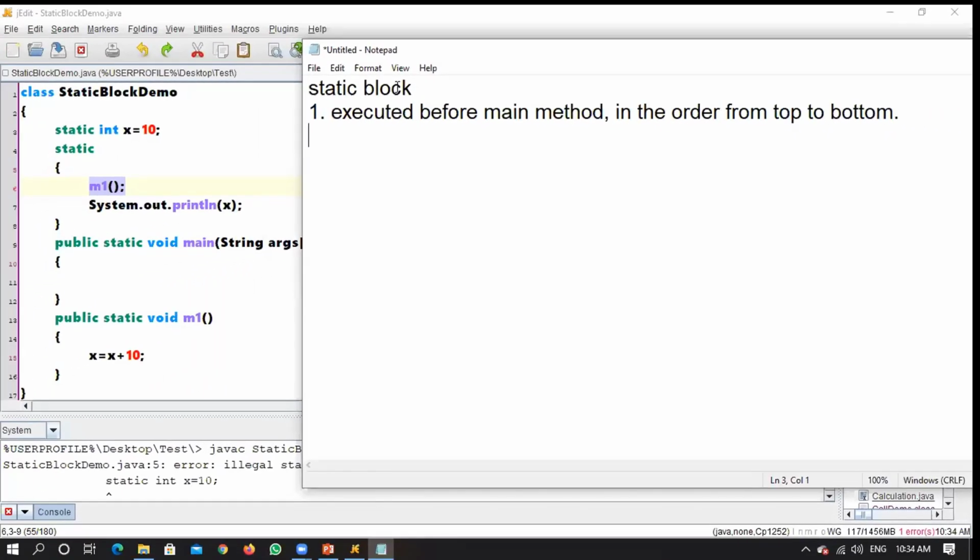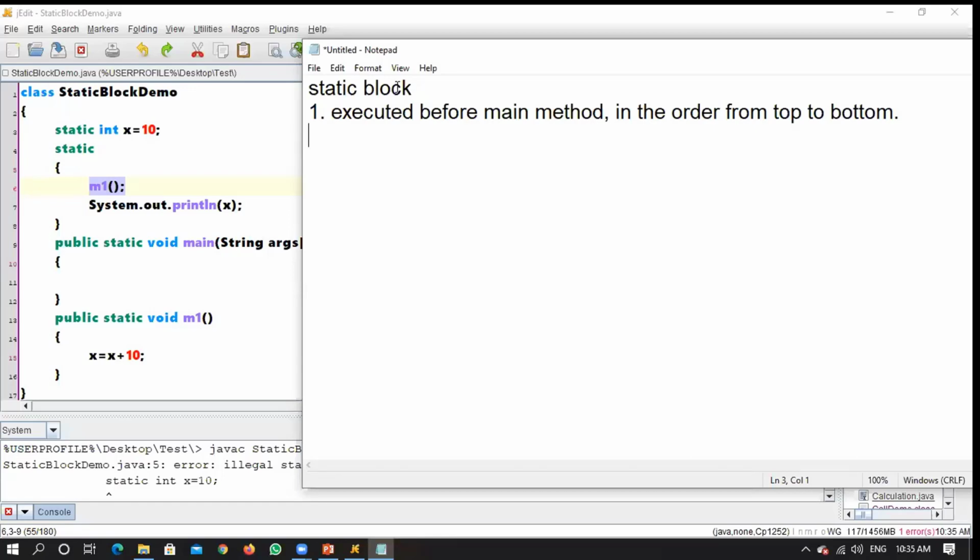What if m1 is not static? If m1 is not static, then it will show you an error saying that in a static block you need to have all the static elements itself. See, don't confuse it with the normal working. Generally, if you want to write any instruction, that should be a part of a class.